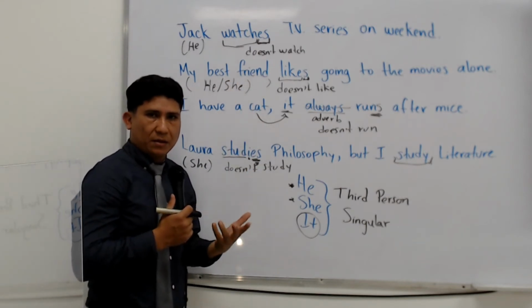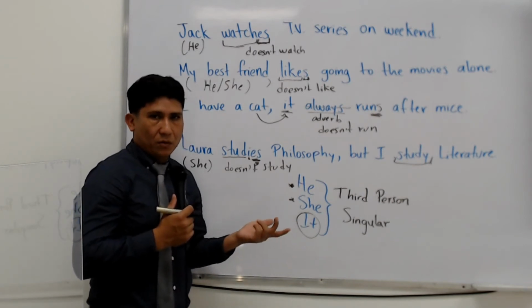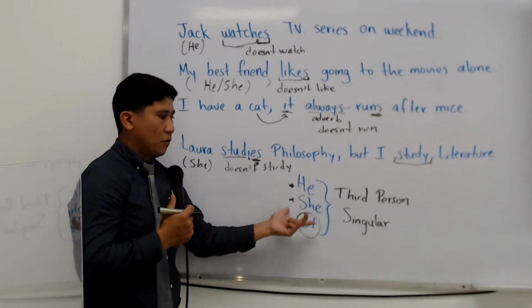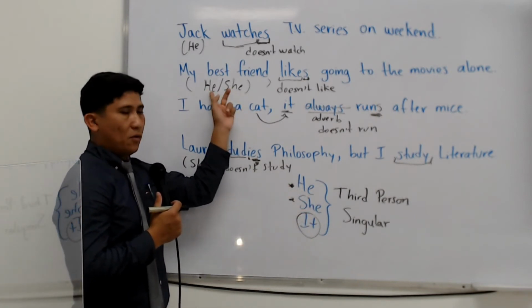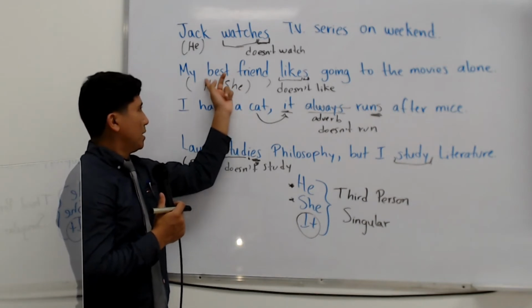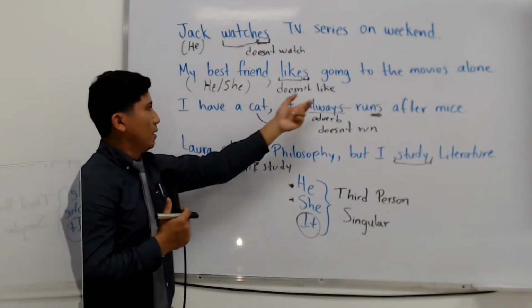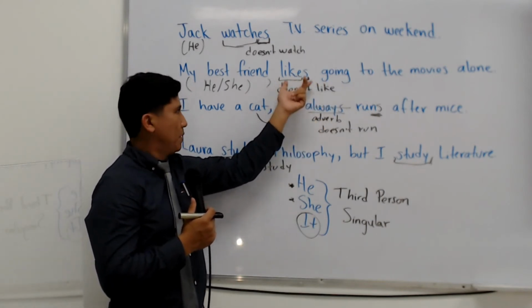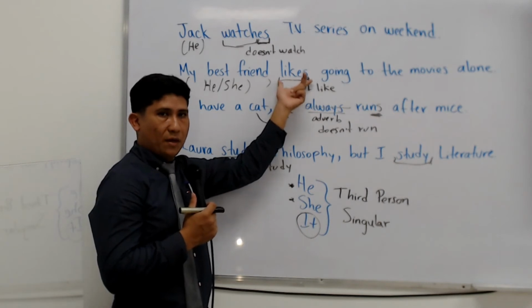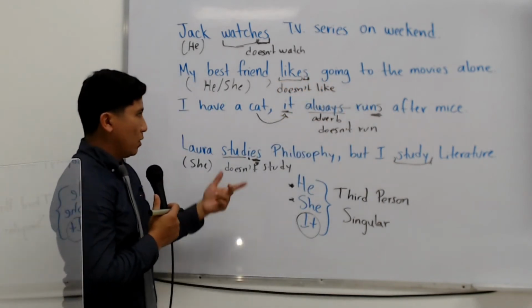La palabra friend se traduce como amigo, pero también puede ser una amiga, ¿no? Porque no tiene género. Debemos de conocer el género que podría ser él o ella, he or she. Por esa razón lo tengo acá, he or she. Puede ser reemplazado, my best friend puede ser reemplazado por he or she. Y luego diría likes, el verbo like es sin S, pero en la tercera persona del singular, we have to add the letter S. So likes going to the movies alone.